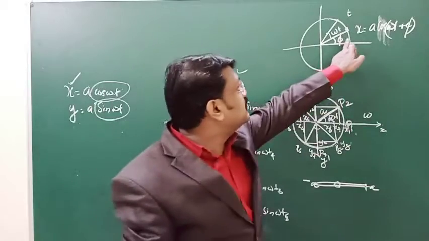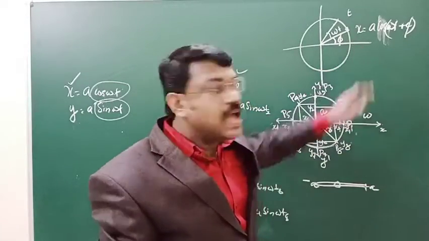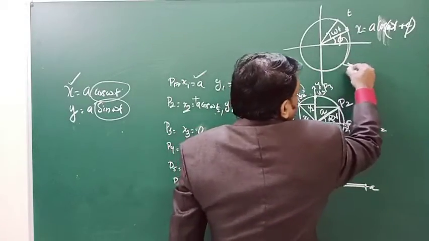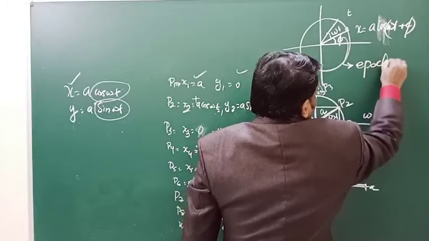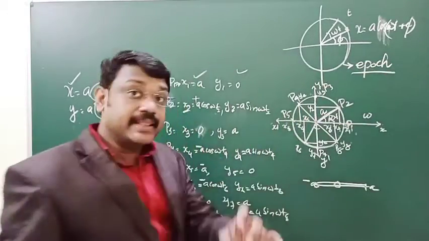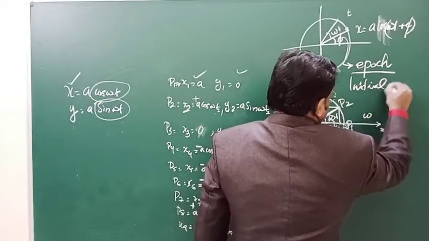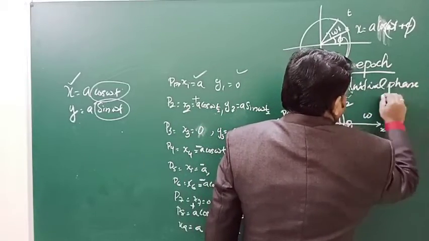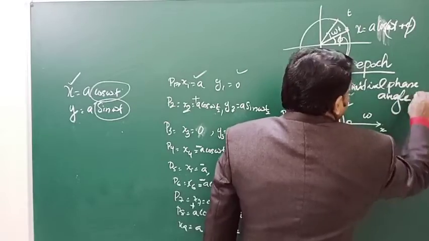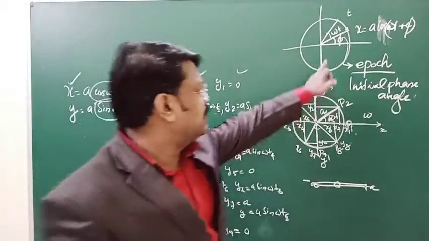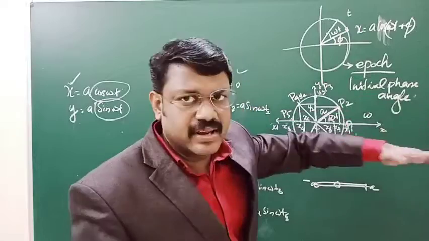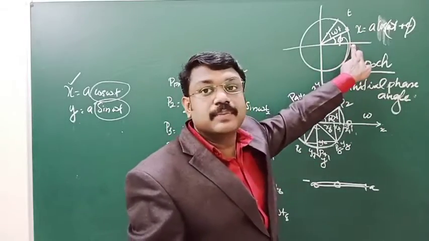Because the angular displacement phi is already there, that is known as the epoch, also known as the initial phase angle. In most probable cases, that epoch will be 0. That means we are considering the particle starting its motion from the x direction.